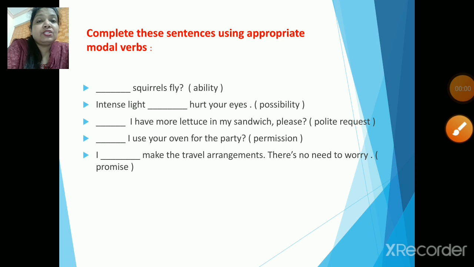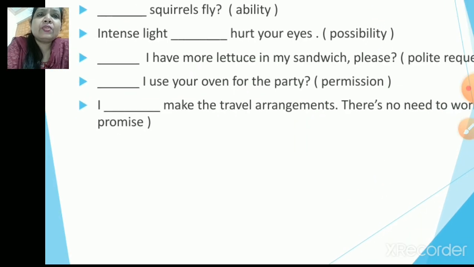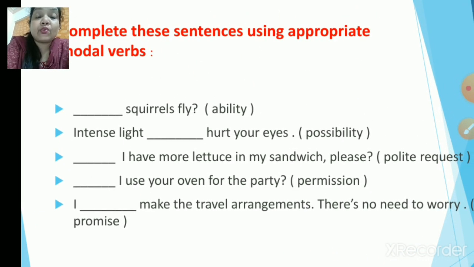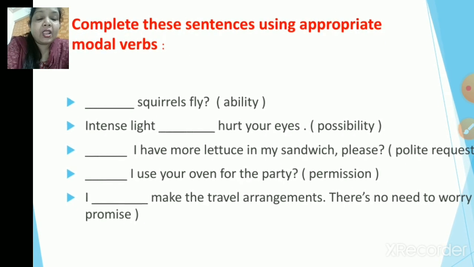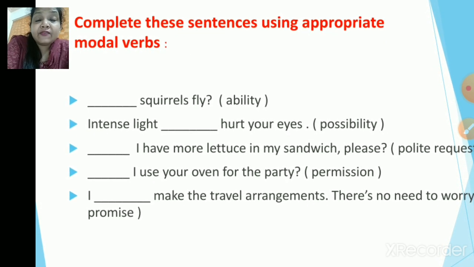All right, children. So now quickly we will do one wonderful activity based on modal verbs. Now children, you have to go to page number 109 from your New Voice textbook. The activity says complete these sentences using appropriate modal verbs. Now they have also given you clues in the bracket. Let us check out the first sentence. Make sure children that you write the answer in your notebook.